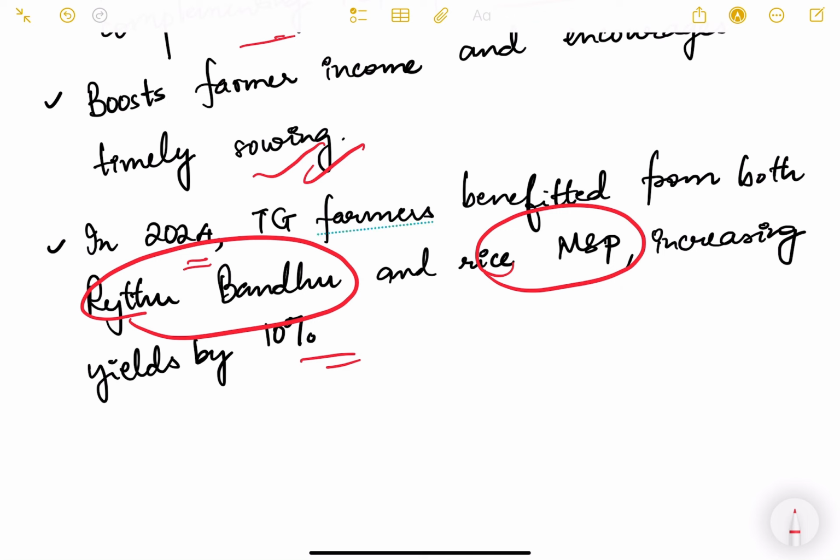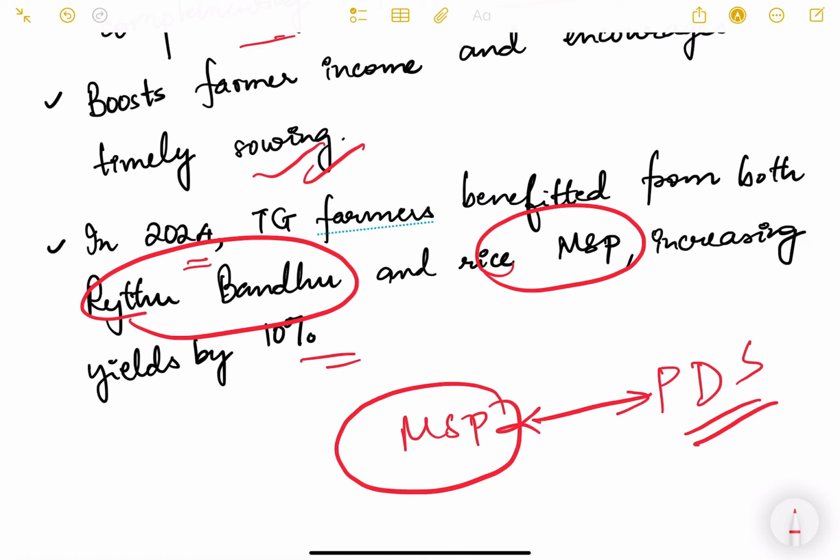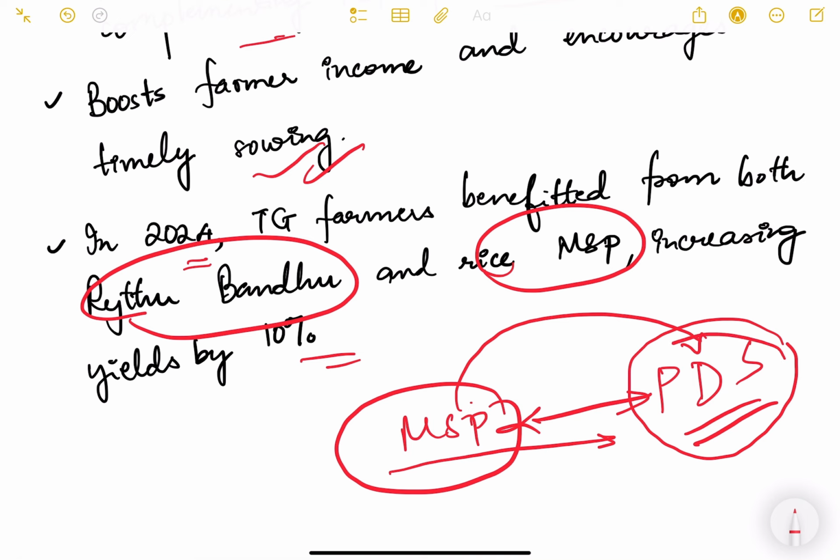In the next video, we'll start discussing the important topic of PDS. MSP and PDS are somehow interrelated because MSP is a reason why we get supply of rice or wheat for the PDS, for the distribution of grains to the poor people. So these two are interconnected. This is the supply side and this is the demand side.